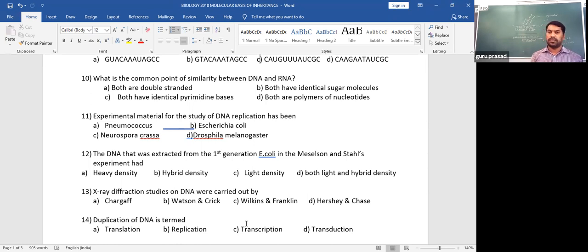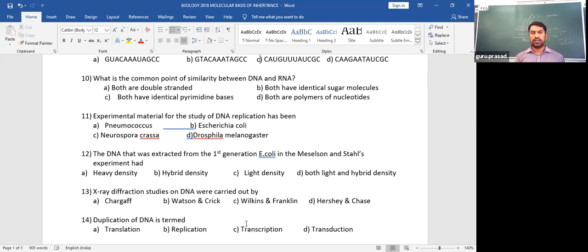But for that semi-conservative method, Stahl and Meselson gave experimental evidence by using the radio isotopes of nitrogen, that is N14 and N15, which has an extra neutron. For example, if you compare N14 to N15, N15 has one extra neutron that makes it heavy in weight.